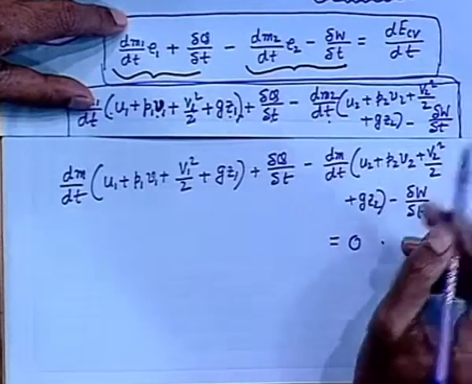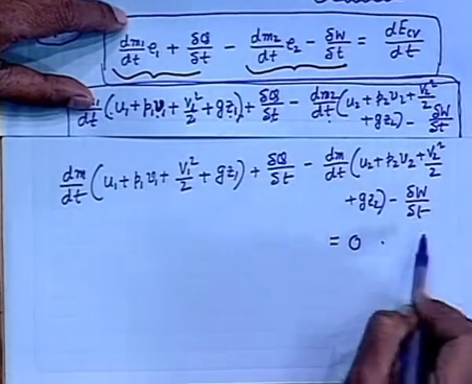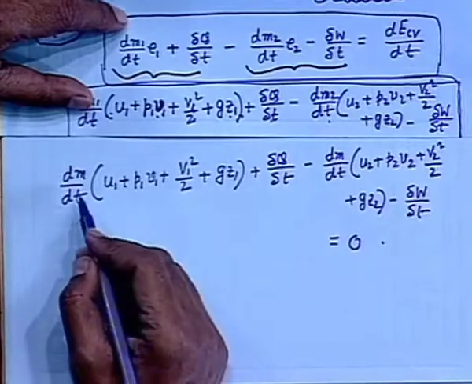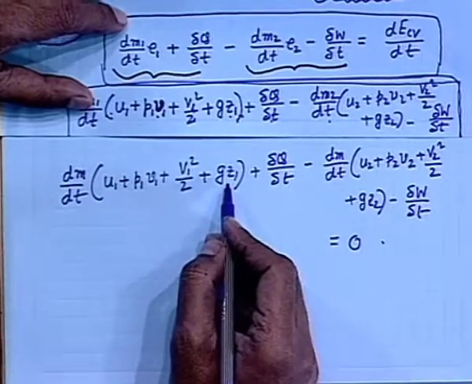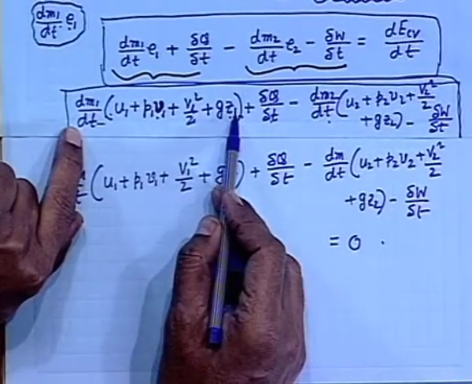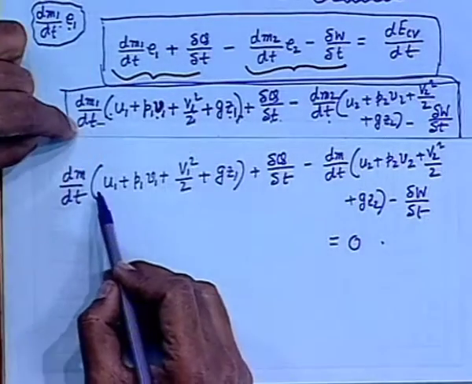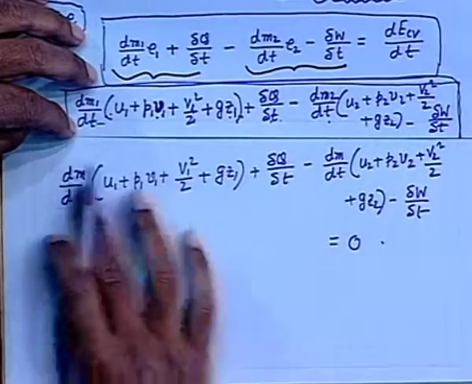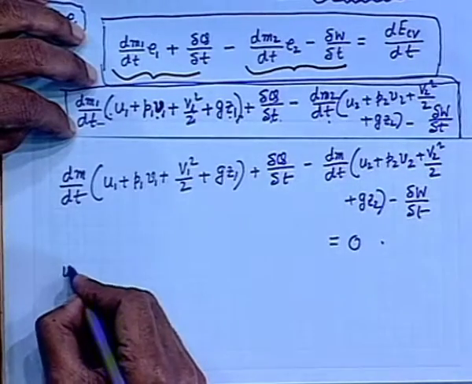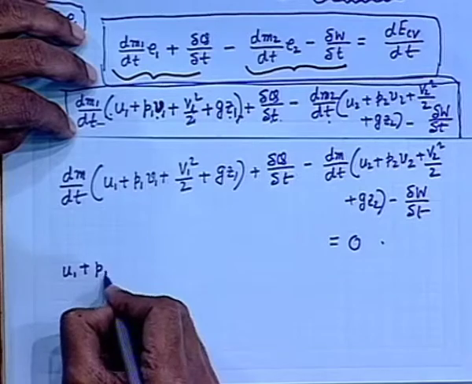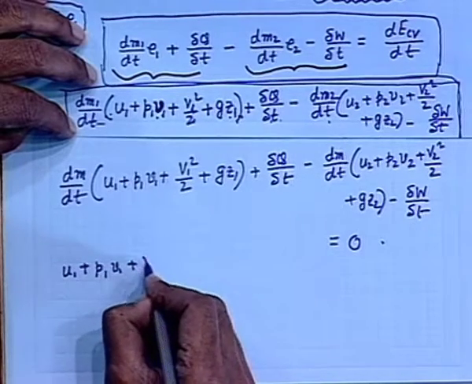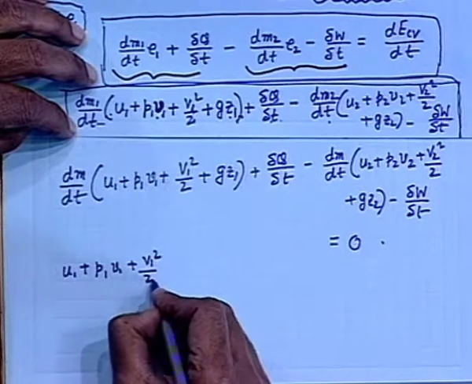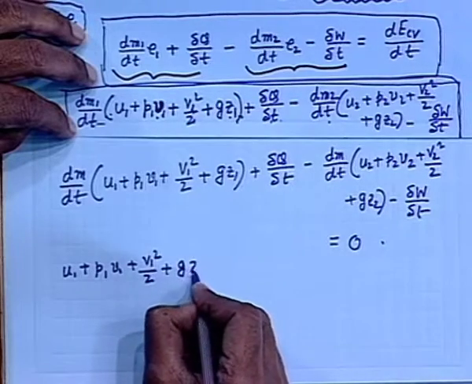All right. Now, this equation at steady state can be expressed in terms of quantities per unit mass. Here all the quantities are energy per unit time, but we will now express energy per unit mass. To do that, we divide all the terms by dm/dt, so that we get u1 + p1v1 + v1²/2 + gz1.